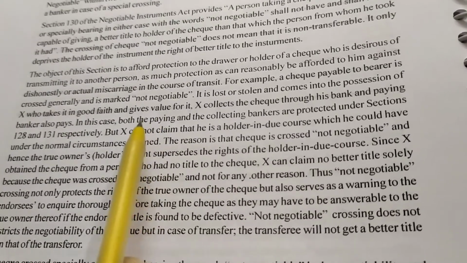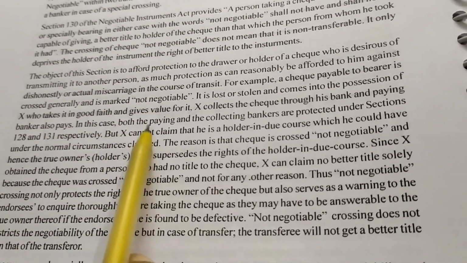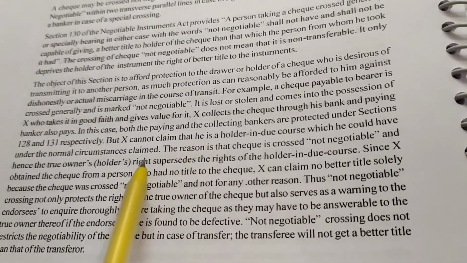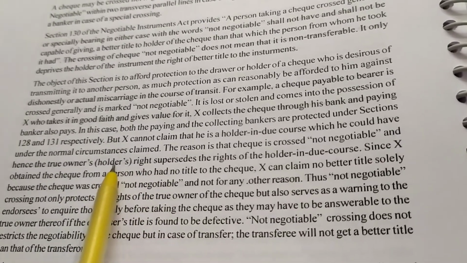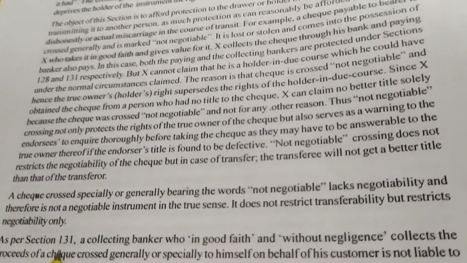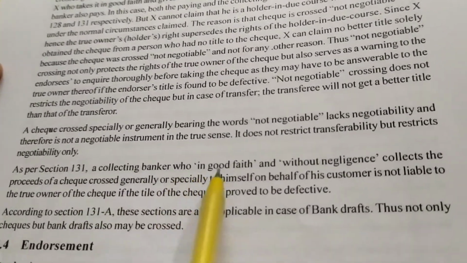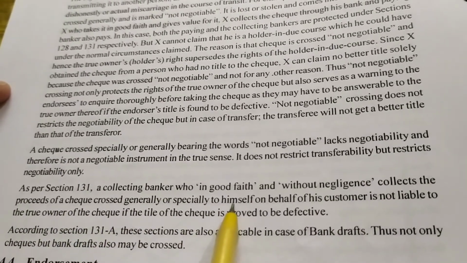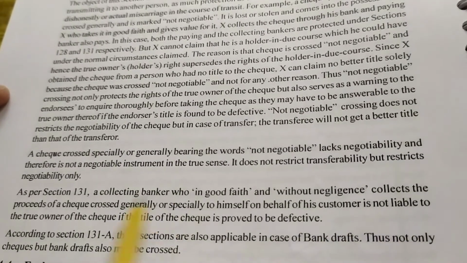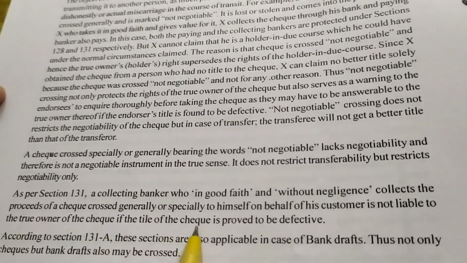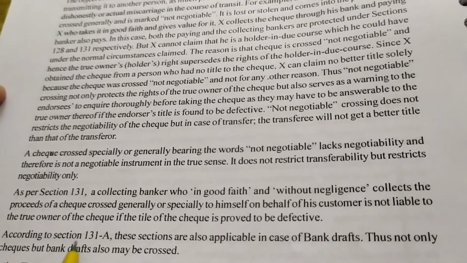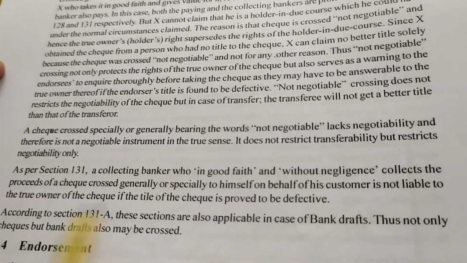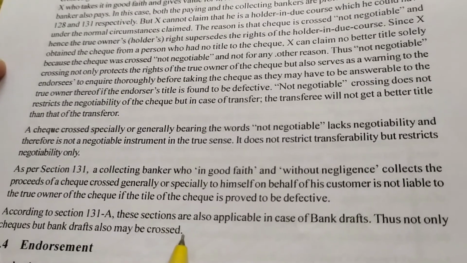If a check is made in someone's name, even if it is lost and you have obtained it, you cannot get a better title than what the owner of that check has. And now students, as per section 131, a collecting banker who in good faith and without negligence collects the proceeds of a check crossed generally or especially, for himself on behalf of his customer, is not liable to the true owner of the check even if the title to the check is proved to be defective. According to section 131, these provisions are also applicable in case of bank drafts. Thus, not only checks, bank drafts also may be crossed.